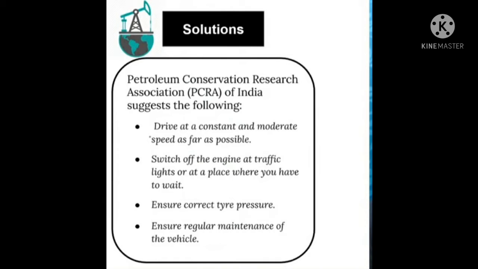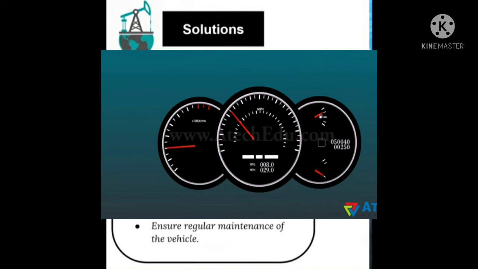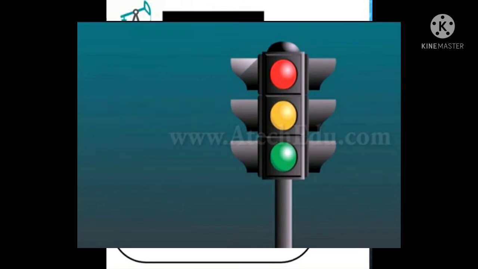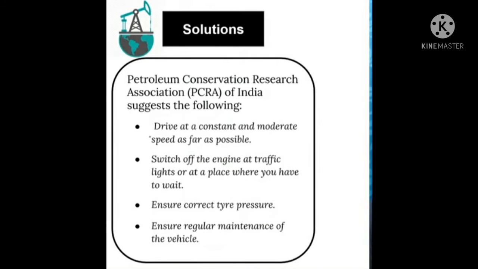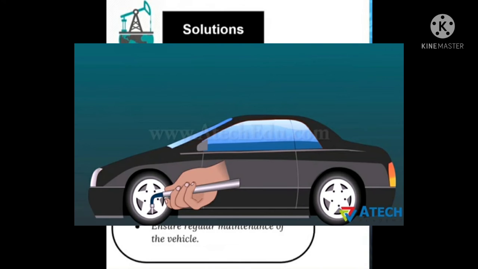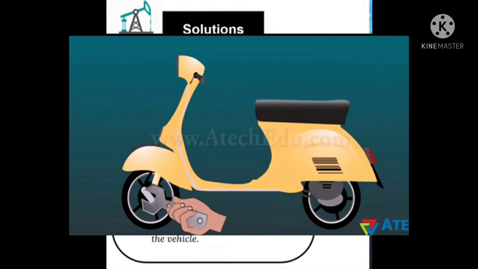In India, the Petroleum Conservation Research Association or PCRA advises people how to save petrol or diesel while driving. The important tips are: first, drive at a constant and moderate speed as far as possible. Second, switch off the engine at traffic lights or at a place where you have to wait. Third, ensure correct tire pressure. And the last one, ensure regular maintenance of the vehicle.